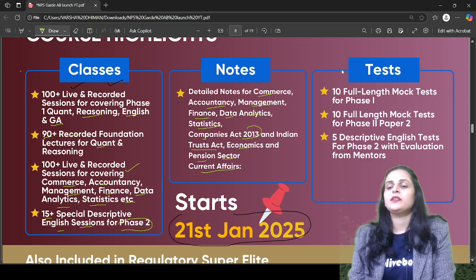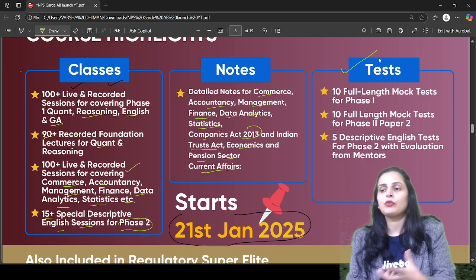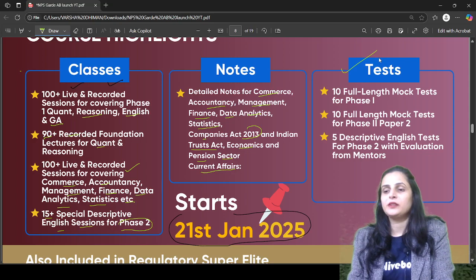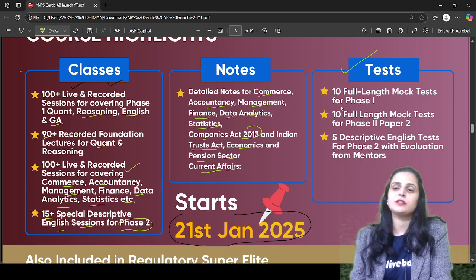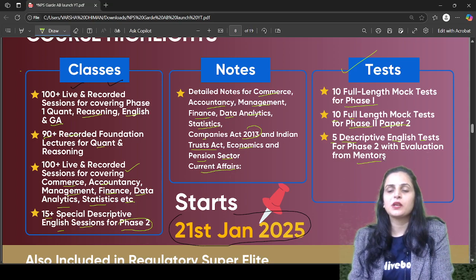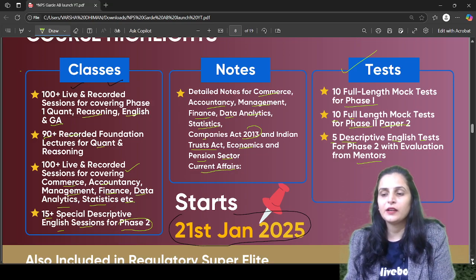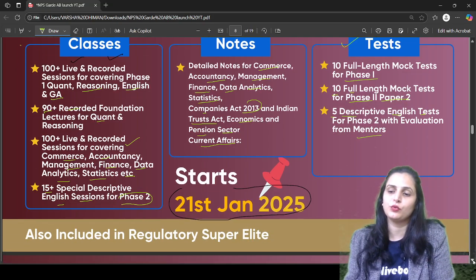And you will be provided with tests for your regular analysis. If you do the test practice, that will help you know where you are lagging behind and how to pursue forward. You will be provided with 10 full length mock tests for phase 1 and 10 full length mock tests for phase 2 paper 2. Other than that, you will have 5 descriptive English tests for phase 2 with evaluation from mentors. Our mentors will evaluate all your descriptive answer sheets, and they will tell you where you need more improvement and how to pursue further, right?